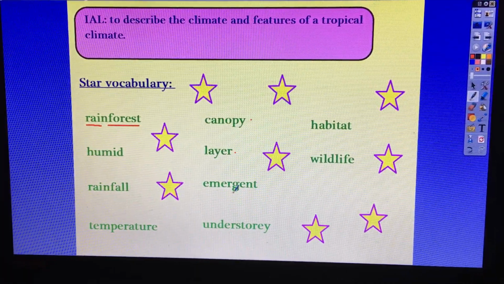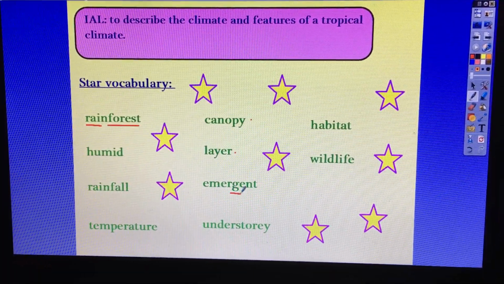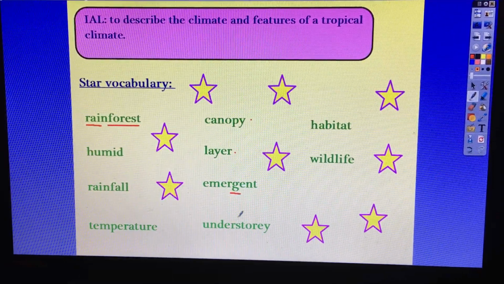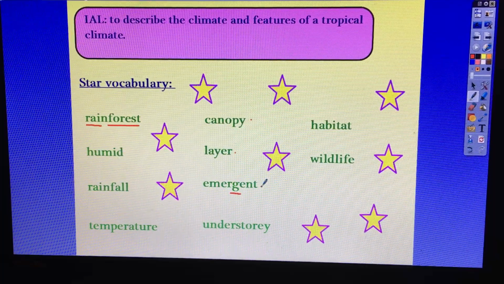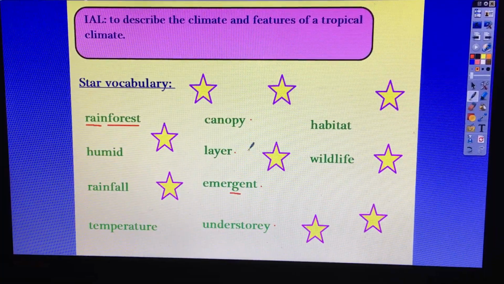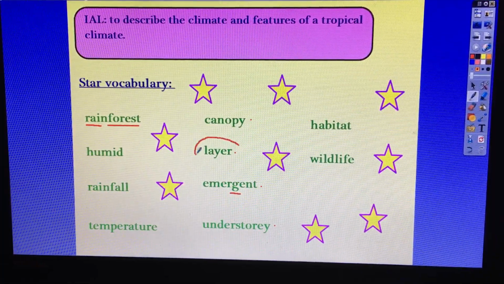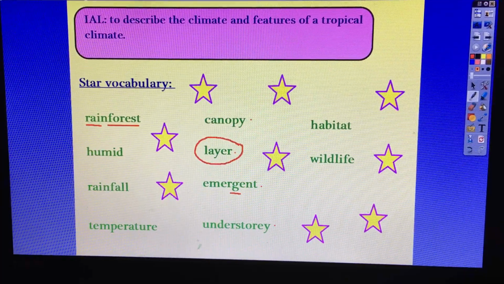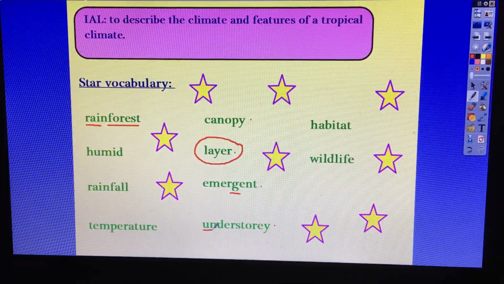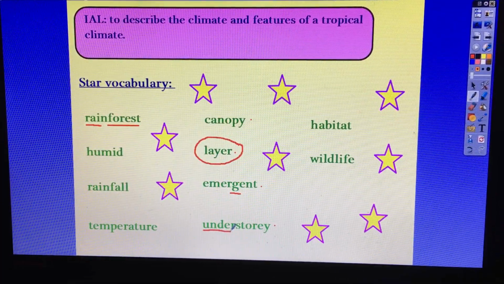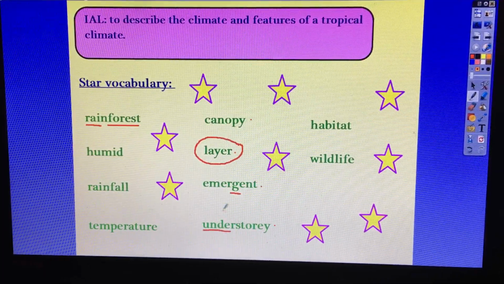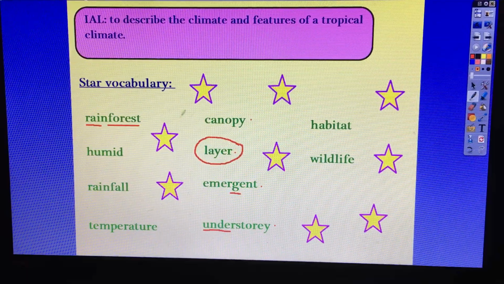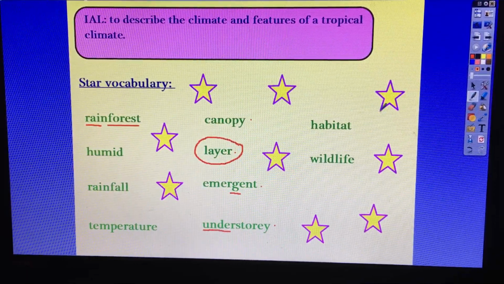The next one says emergent. This G is pronounced as a J. And the last one says understory. So the canopy, the emergent and the understory are all layers in the rainforest. Where do you think the understory might be? There's a trick to remember, under. Where do you think it will be? At the top, middle or bottom? That's right, it's at the bottom of the rainforest. We'll learn more about those layers later.